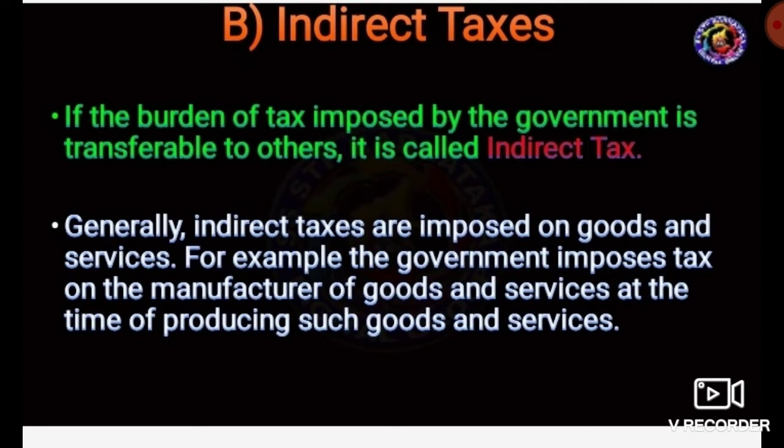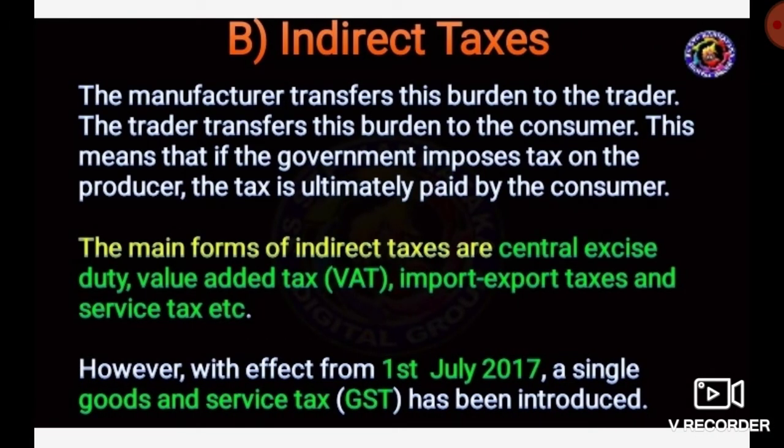The manufacturer transfers this burden to the trader, and the trader transfers this burden to the consumer. This means the government imposes tax on the producer, but the tax is ultimately paid by the consumer.